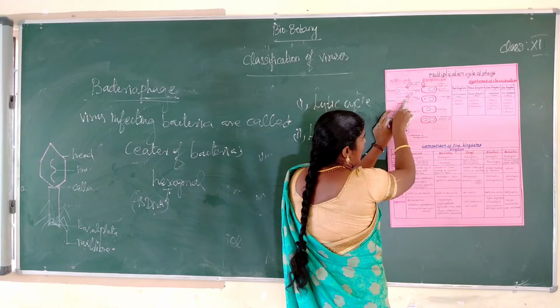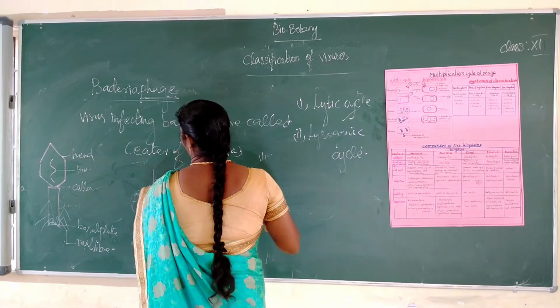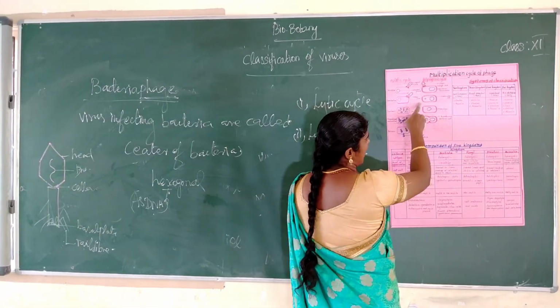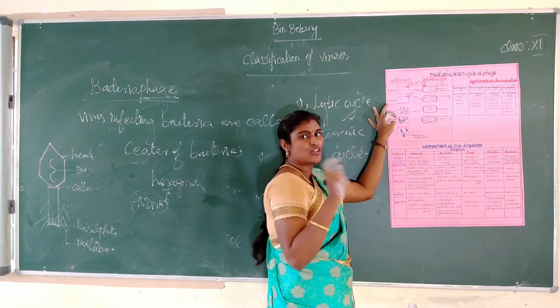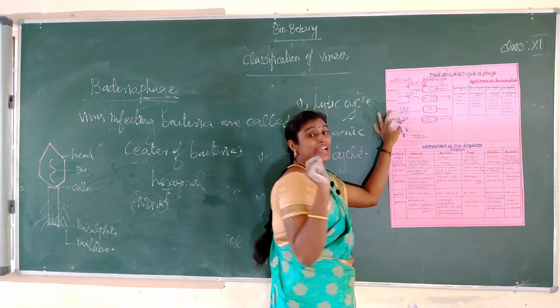Okay, the injection of DNA particles alone in the bacterial cell, that is called transfection. The DNA அப்படியே உள்ள ஊடுது உள்ள, that is called penetration.